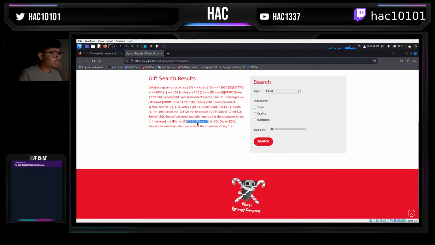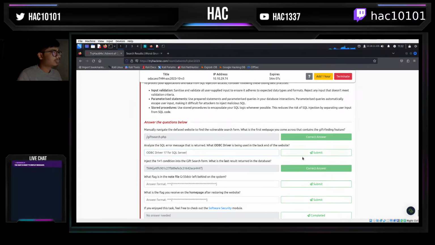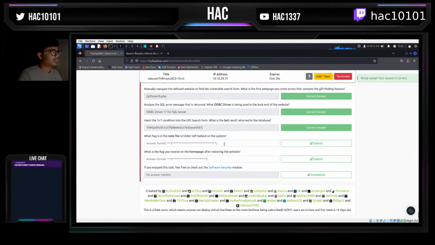Let me just copy the driver for SQL Server. Okay. What is the flag in the node file? Find the system. Okay, so we probably need some sort of command injection.